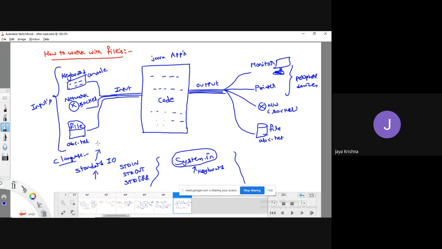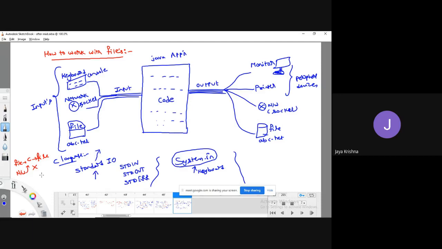So in C language, what you have already seen, there is a C program. The C program can read data from a file and write data to the file. We have already seen the concept of how to work with files. But what about reading data from a network? Is it possible in C language? It is not possible.